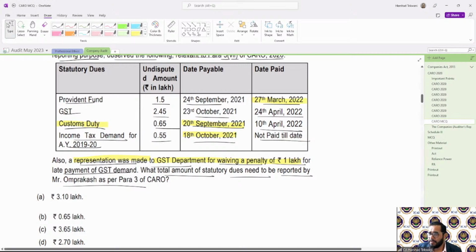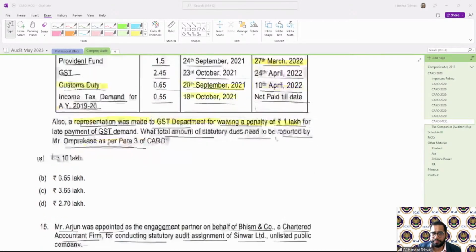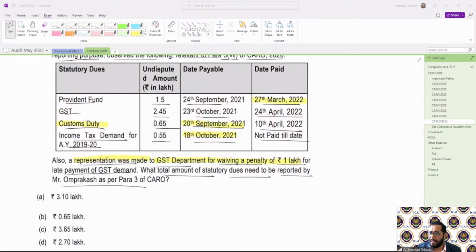So what will be the answer? Pretty simple. What will be the answer, guys, in the current case? Come on, pretty simple. So in the current case, your answer will be C. I need to see according to the 6 months criteria. Otherwise, I won't be able to get it.